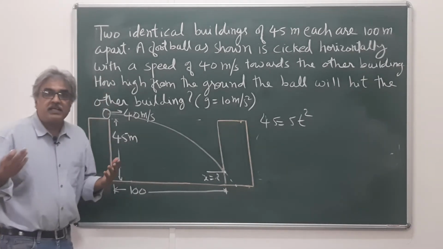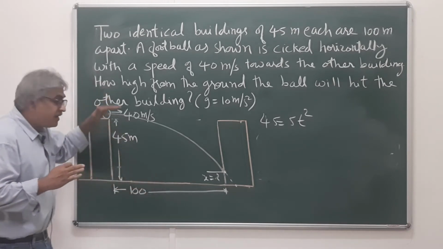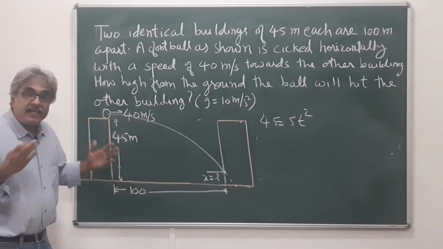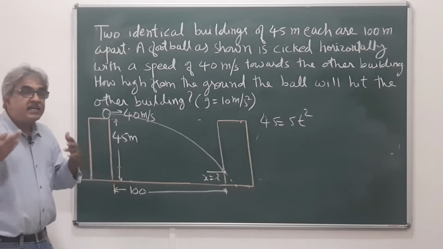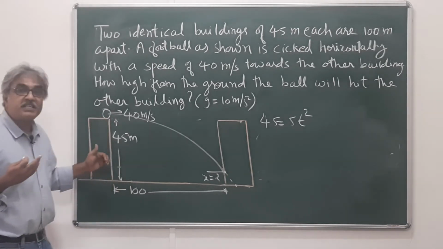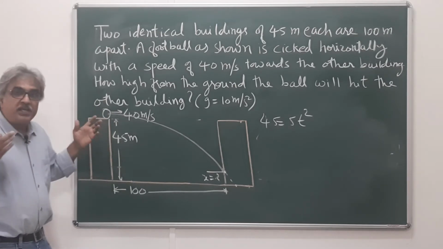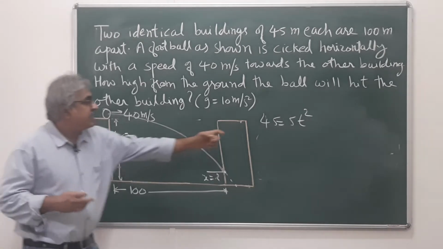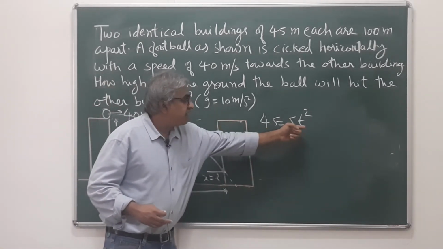Essentially, we are using the equation s is equal to ut plus half a t square for the vertical displacement. S is the vertical displacement, that is nothing but 45. ut is 0 because initial vertical velocity is 0, it's not given any vertical velocity. Half a t square is 5t square because a is 10, half of 10 is 5.